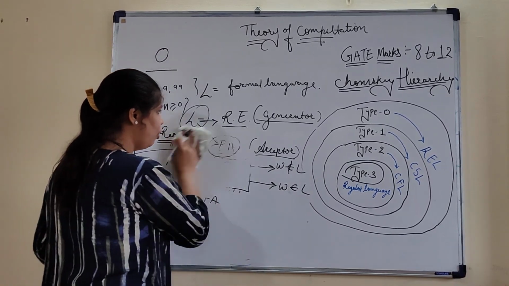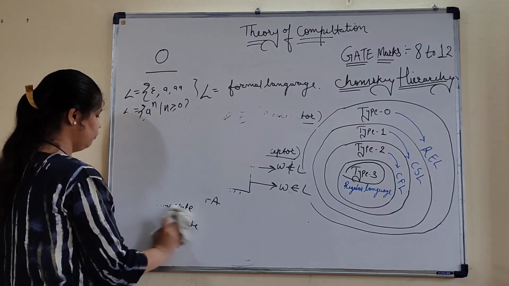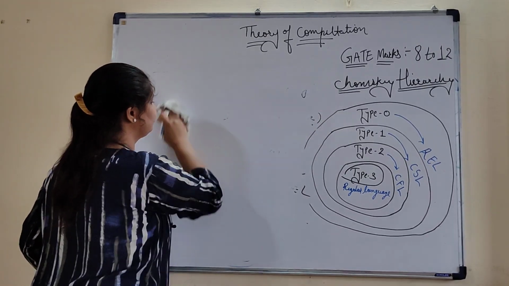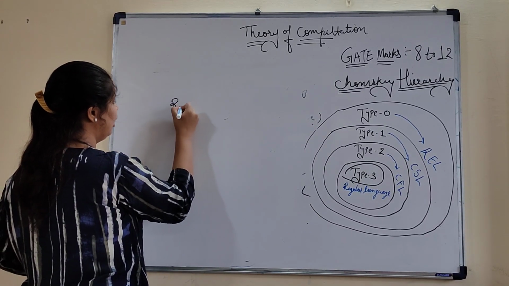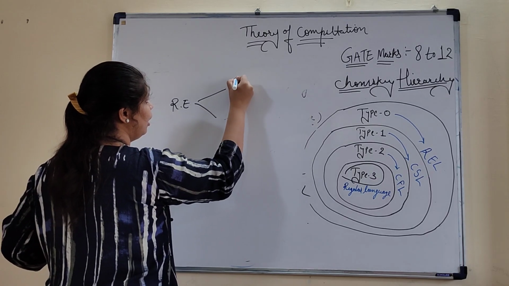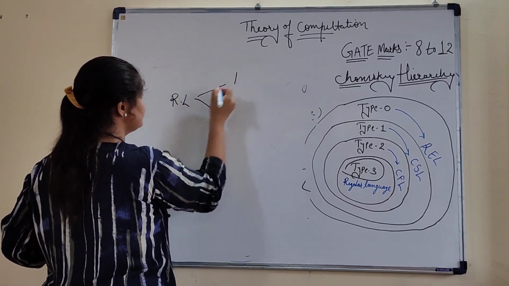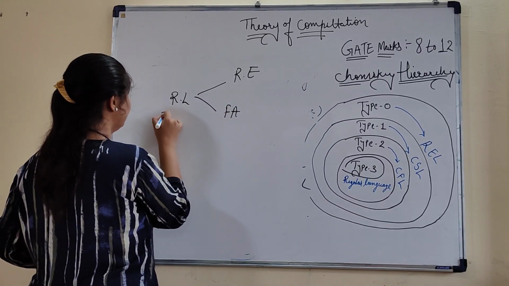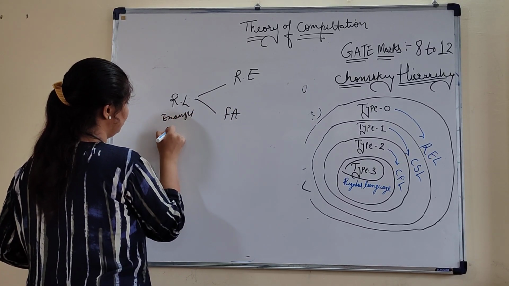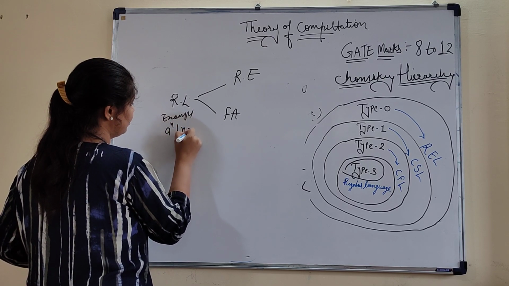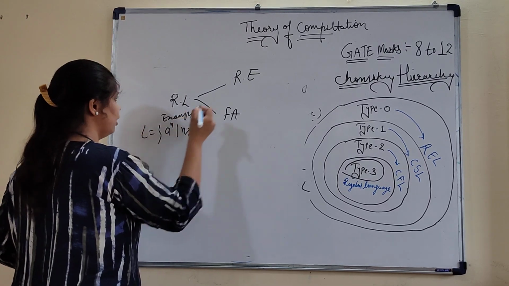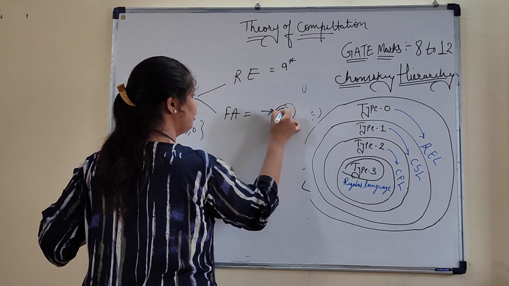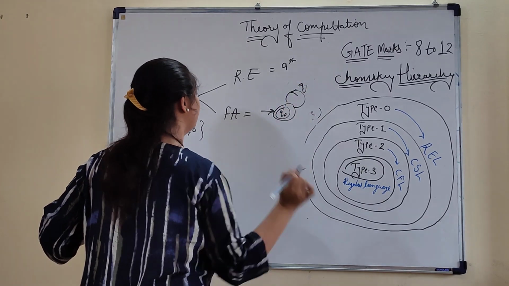So we merge all these things and make one short note on this. Regular language: regular expression, finite automata. Example, a to the power n where n is greater than or equal to 0, this is your L. Regular expression: a star. Finite automata: it's like this.